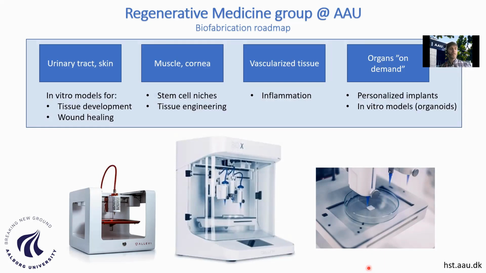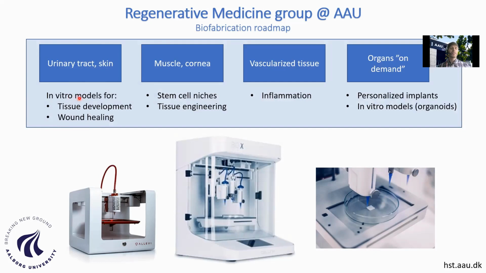And in this respect, we are trying to investigate models, for example, for simple tissues like the urinary tract or the skin. When I call them simple, I mean we don't involve so many cells in these models. Some are models in which we investigate, for example, tissue development or the use of different therapies for wound healing, for instance.